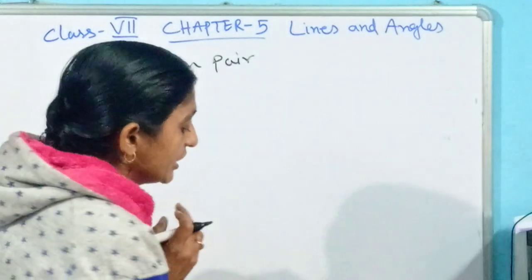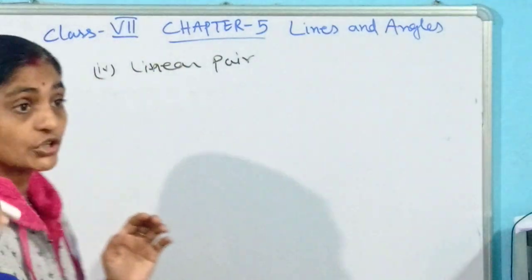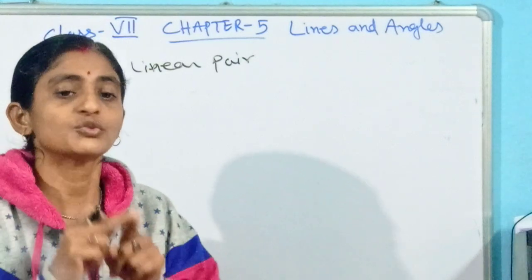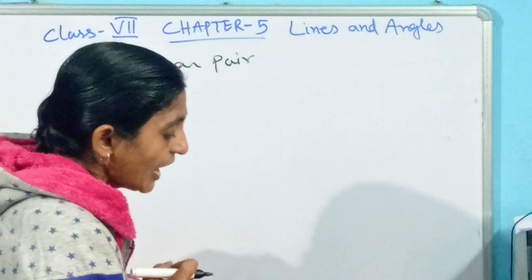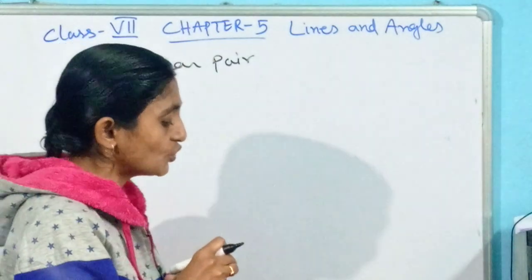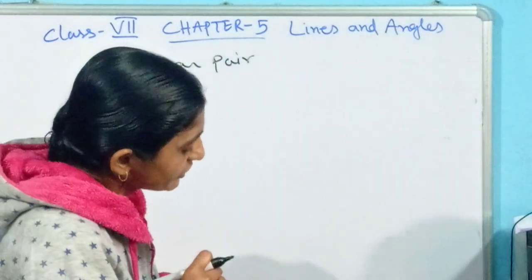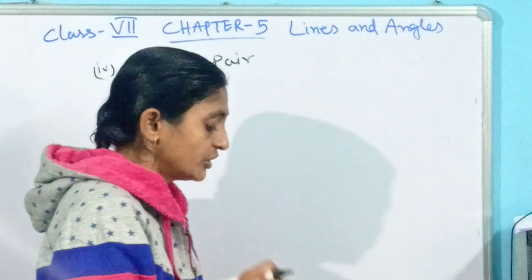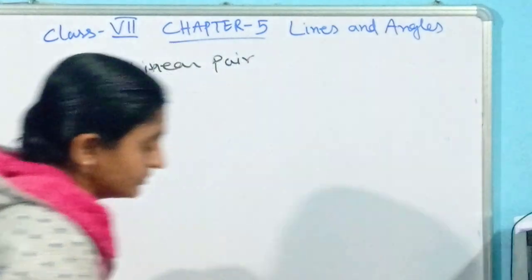So for a linear pair, the first condition is that they must be adjacent. But another condition is that a linear pair is a pair of adjacent angles whose non-common sides are opposite rays. Yes, the first condition should be approved, and for the rest, let's come to the discussion on that.